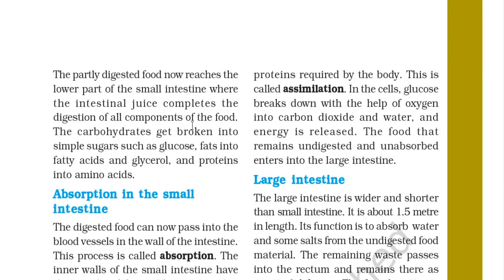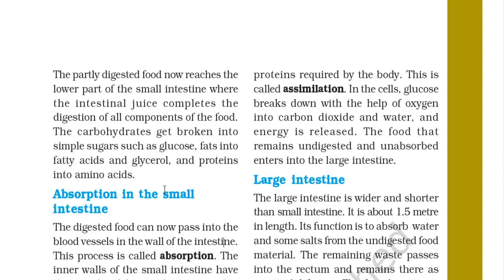The carbohydrates get broken into smaller sugars such as glucose, fats into fatty acids and glycerol, and proteins into amino acids.